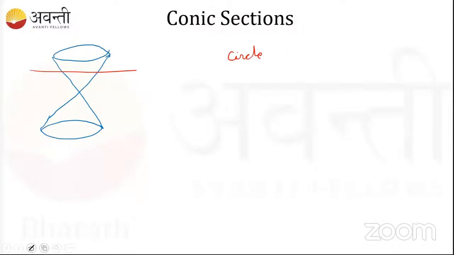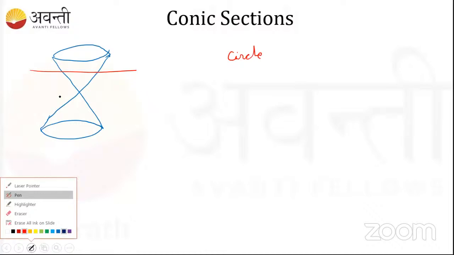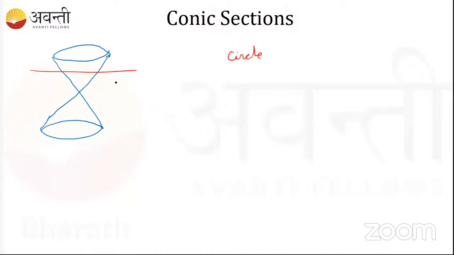And if I cut at a different angle, for example in this fashion, that is an inclination. This inclination that I'm cutting at is equal to the inclination of this line, so the plane is parallel to this line. In that case, what do I get? This is parabola. Very good. Not ellipse, I just skipped one and asked you about ellipse. So this will be a parabola only.